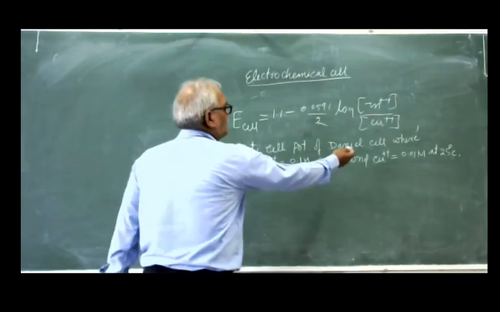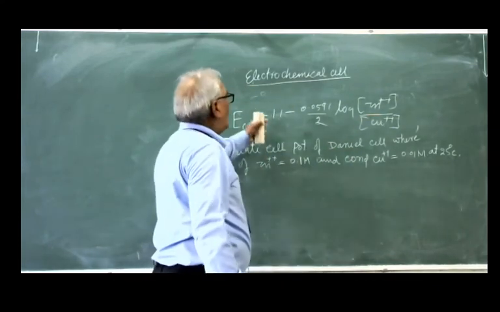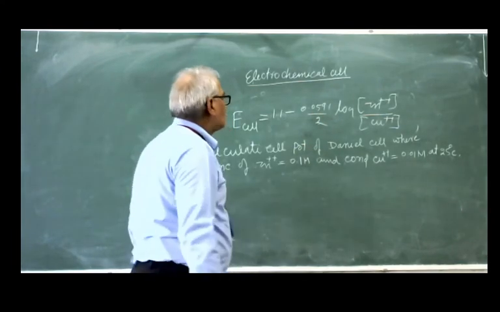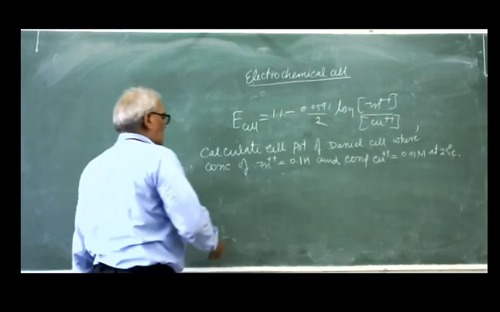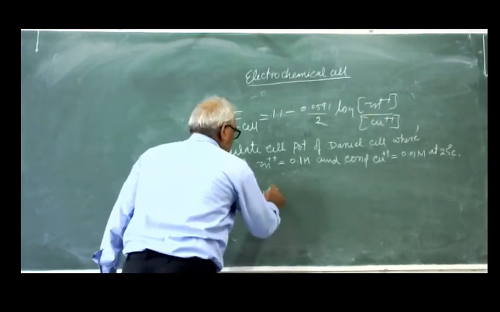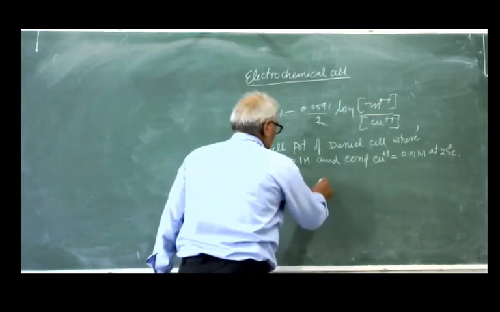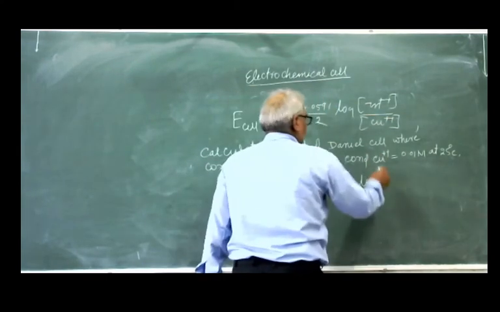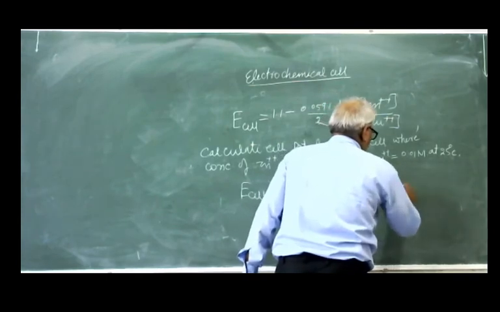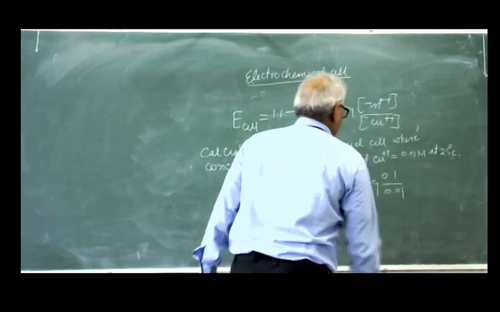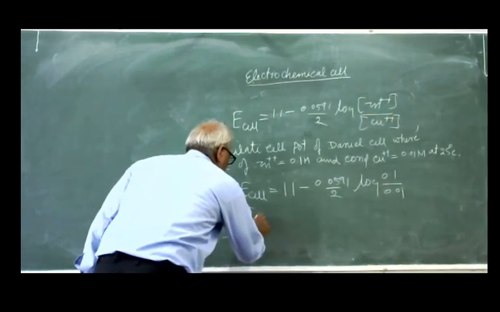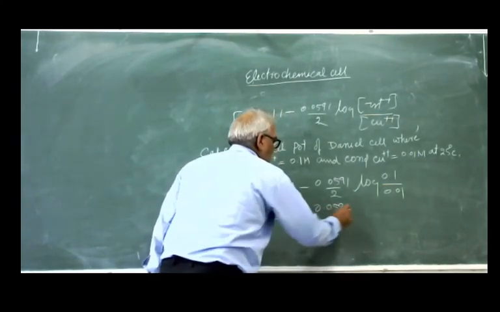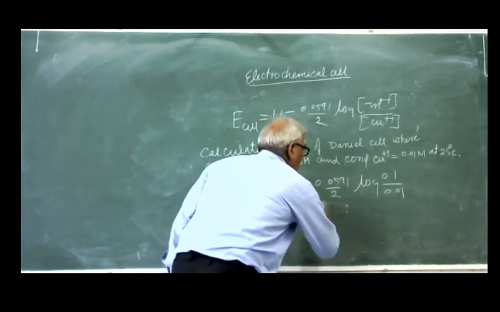Here the value of n is 2 because 2 electrons are transferred or exchanged. So the EMF of the cell is equal to 1.1 minus 0.0591 upon 2 log of 0.1 upon 0.01.